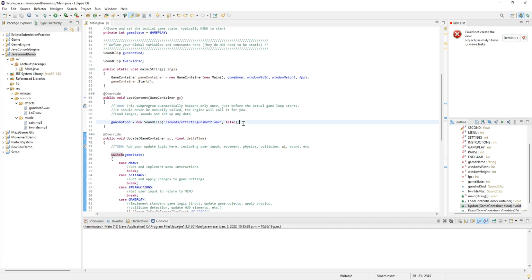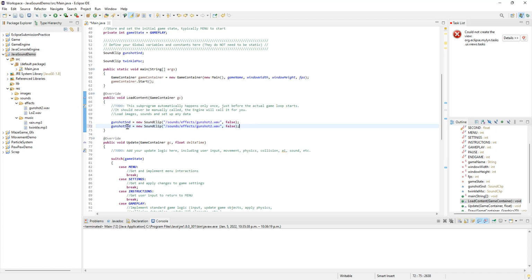So the first thing we need to do is load it. I'm a lazy man, so we're going to copy and paste this. This is going to be our twinkleMsc, and it's located not in our effects, but in our music, and it is called twinkle.mp3.